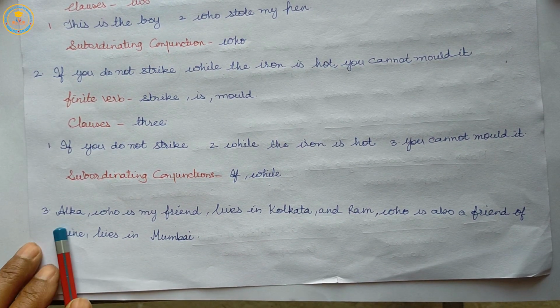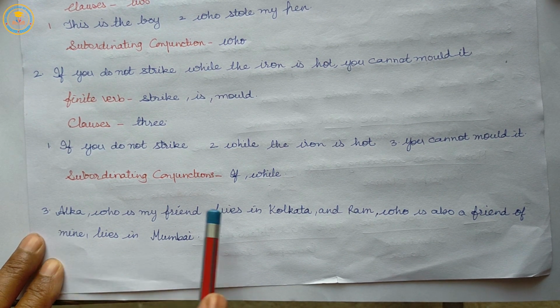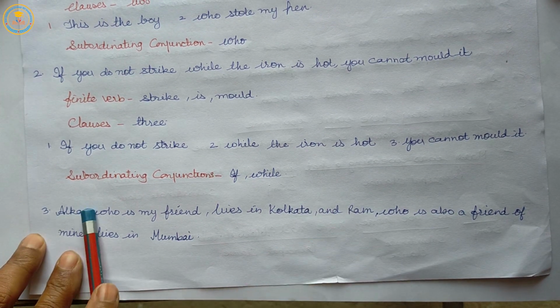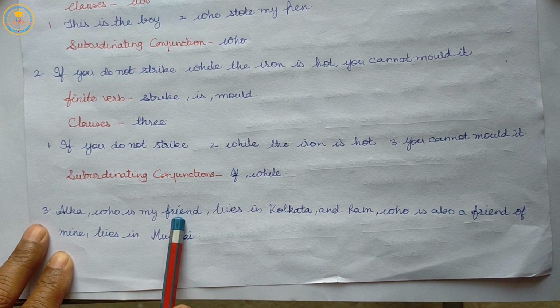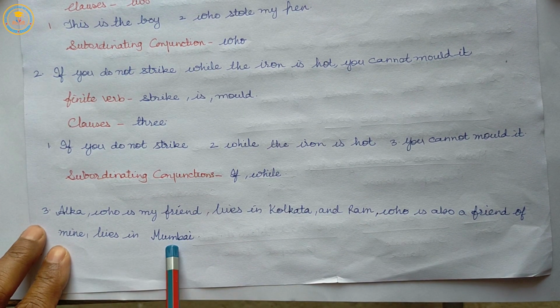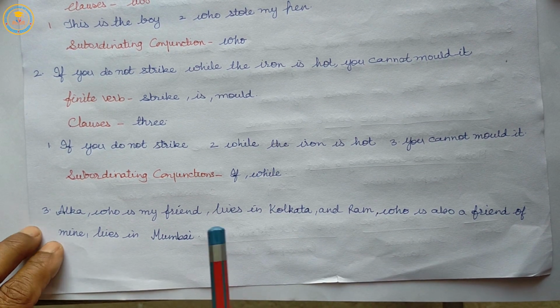First, Alka lives in Kolkata. Second, who is my friend? Third, Ram lives in Mumbai. Fourth, who is also my friend?